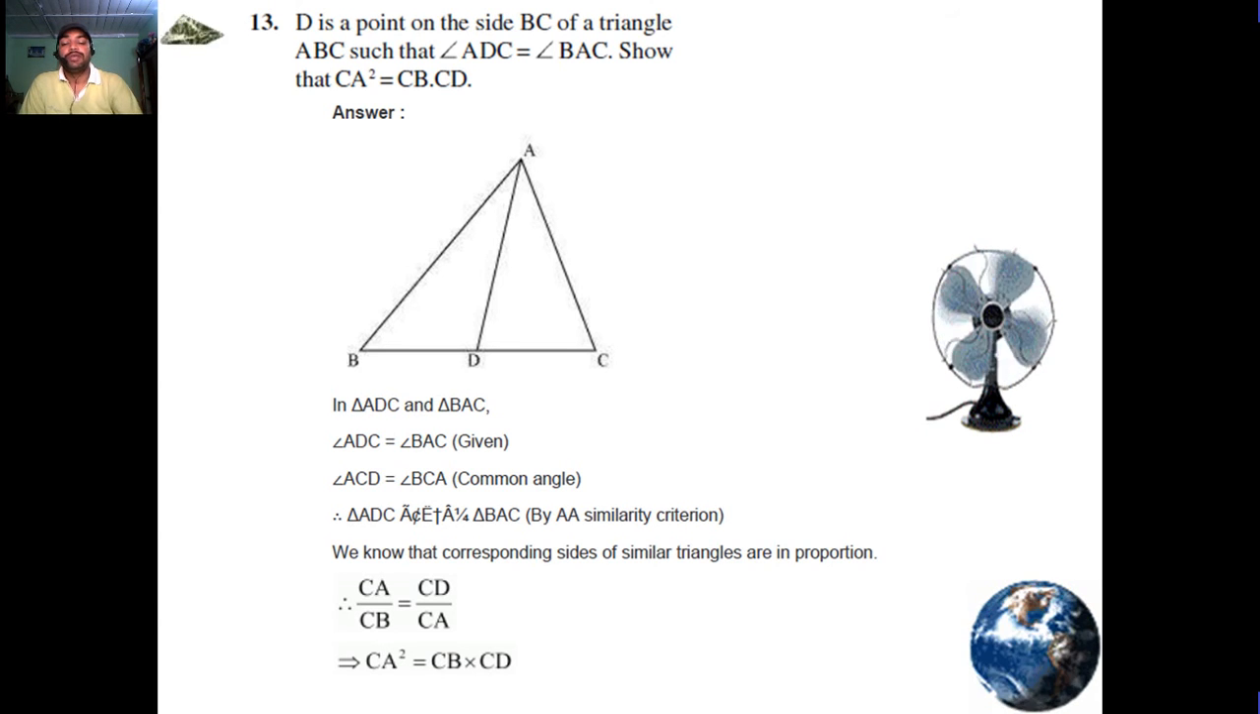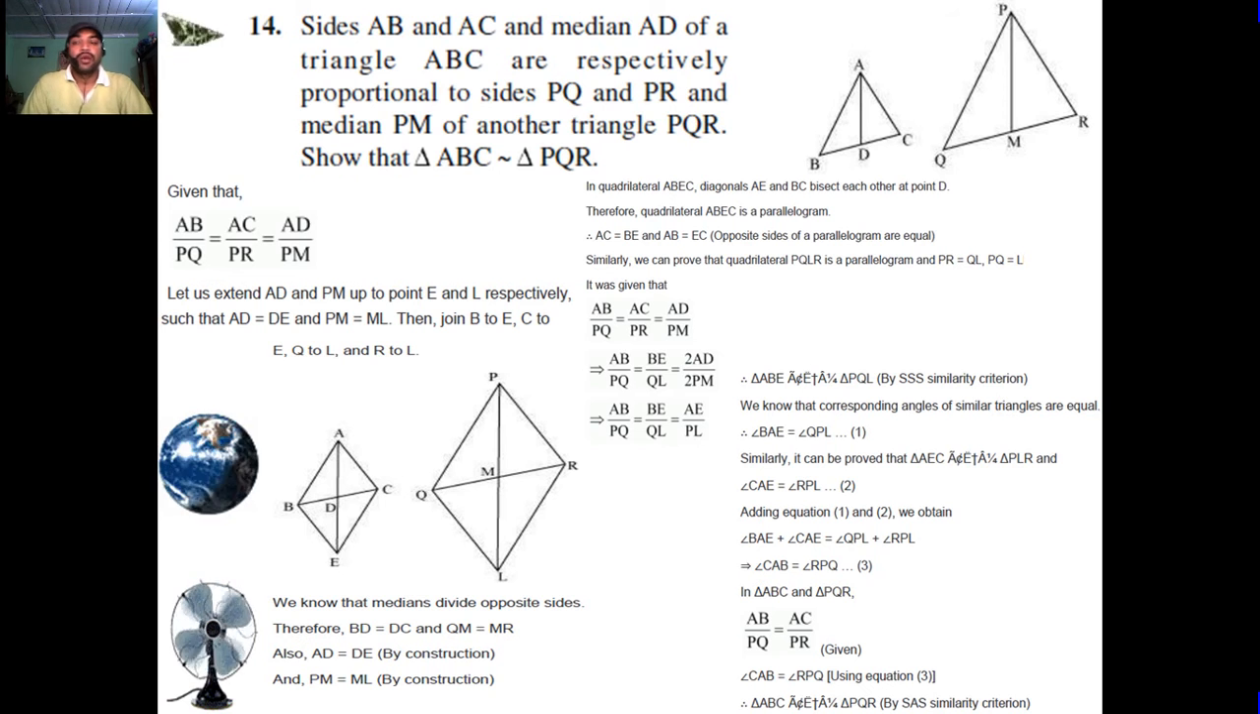CA square is equal to CB into CD. Question number 14. Side AB, AC and median AD of a triangle ABC are respectively proportional to sides PQ and PR and median PM of another triangle PQR. Prove that triangle ABC is similar to triangle PQR.